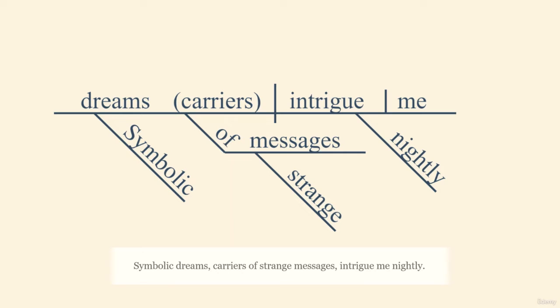And here we get something new. This is called an appositive. Symbolic dreams, carriers of strange messages, intrigue me nightly. And when you have an appositive, you have a noun that is renamed with another noun or another noun phrase. And in this case, carriers is a renaming of dreams, and anything that's modifying carriers will go underneath the appositive. And note that the appositive is in parentheses. So this was something new.